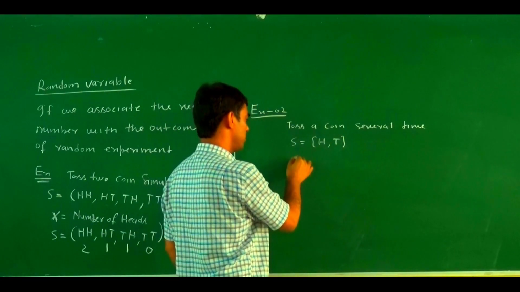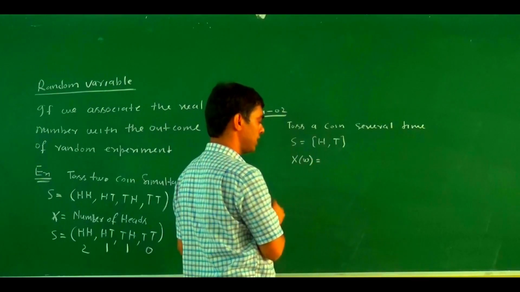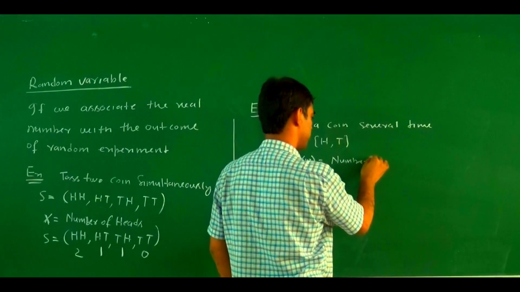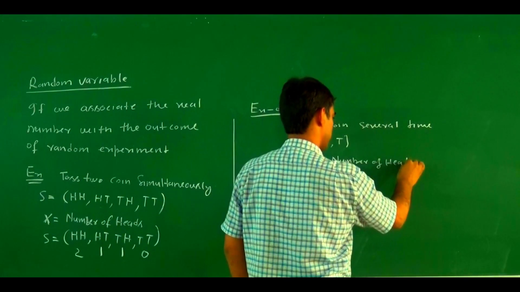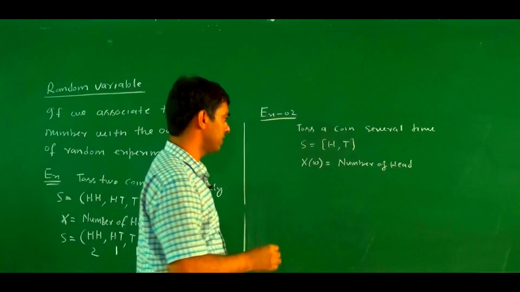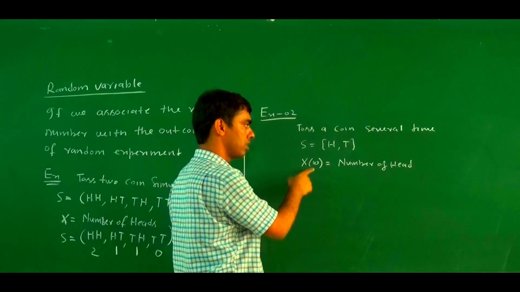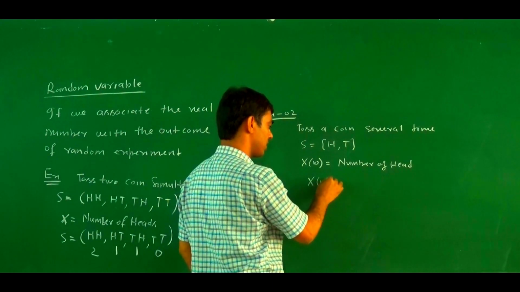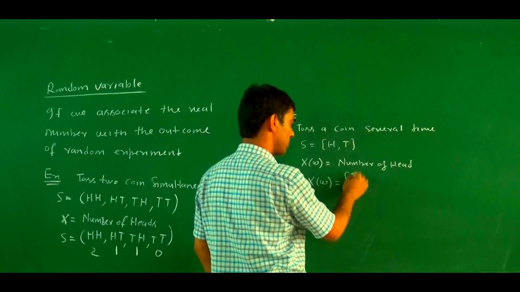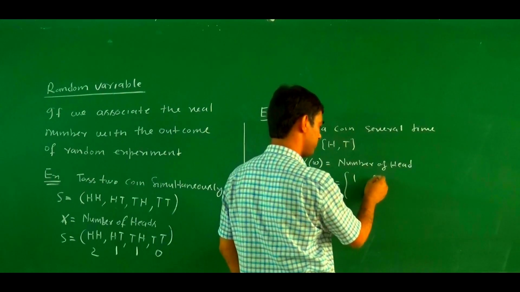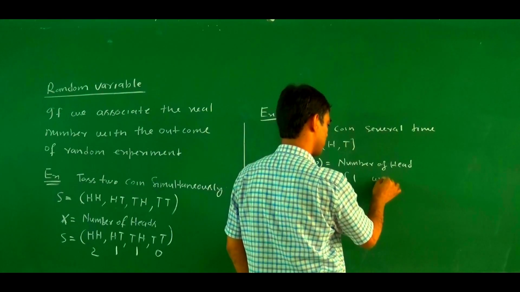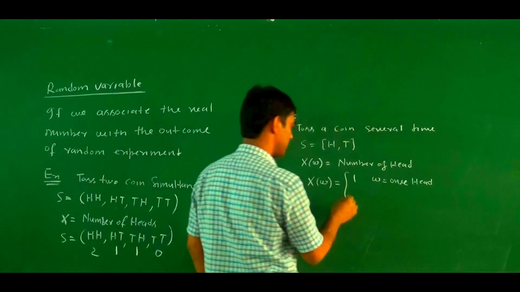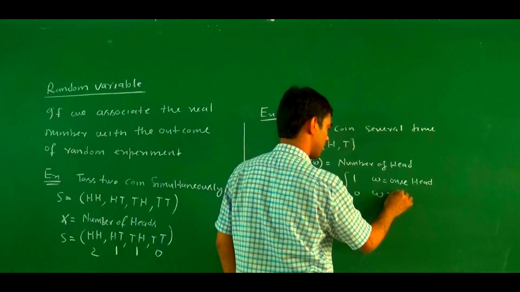Suppose we denote X(w) as a random variable, the number of heads. If we associate the number of heads with the outcome of the random experiment, then X(w) equals 1 if w equals 1 head, and 0 if w equals 0 heads.